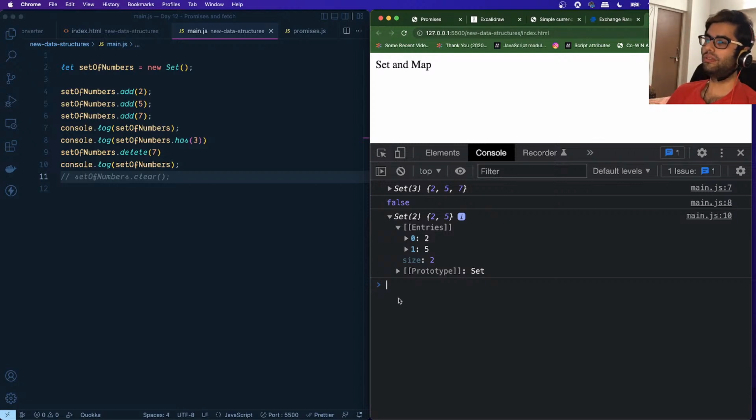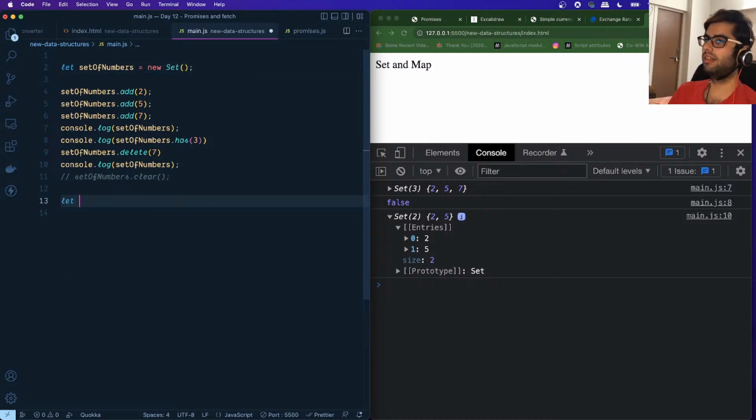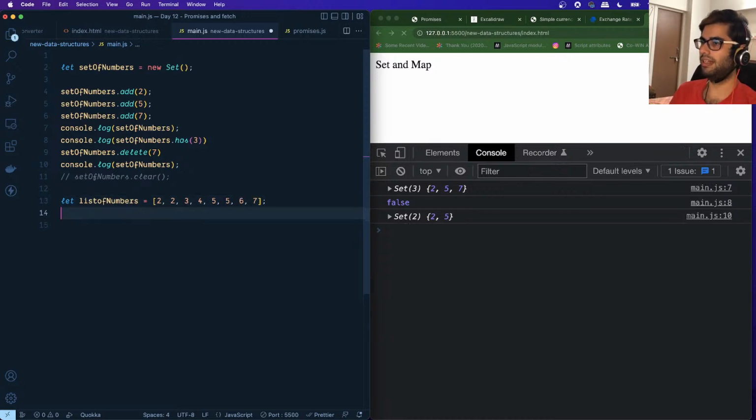Okay. So you can use this to store unique values, right, as I mentioned. So you can pass an array over here as well. So for example, we have an array. We have a list of numbers which have some duplicate values in them. So for example, 2, 2, 3, 4, 5, 5, and 6, and then 7, right? Something like this.